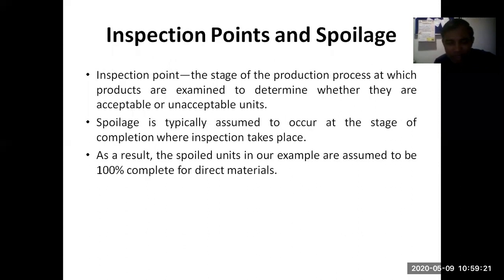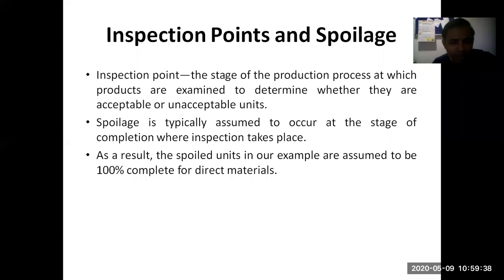Inspection point and spoilage. Where to identify that there is a spoilage? Inspection point is the stage of production process at which products are examined to determine whether they are acceptable or unacceptable. Generally, you have heard the term quality checking.